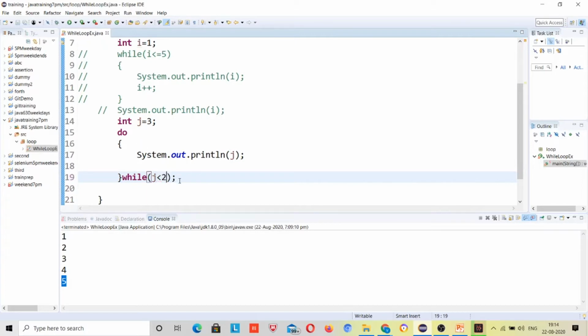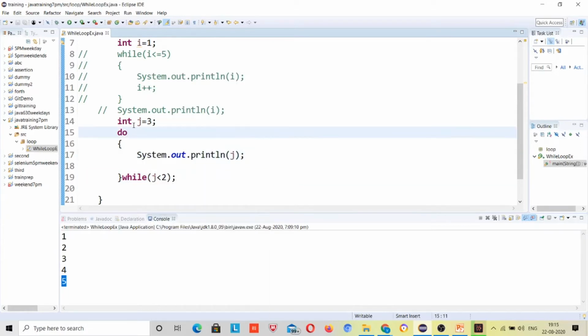Still it will print j, because j is not less than 2, I have declared j as 3, so the condition is false. But the condition is not checked at the time of entering the loop, right? It is checked when it is exiting from the loop.